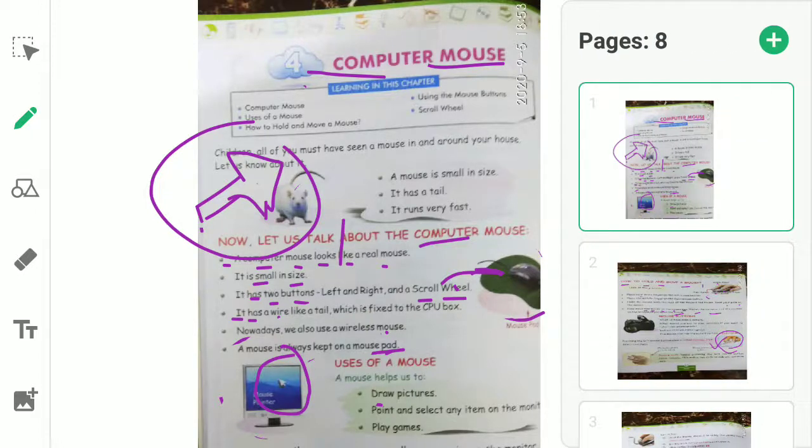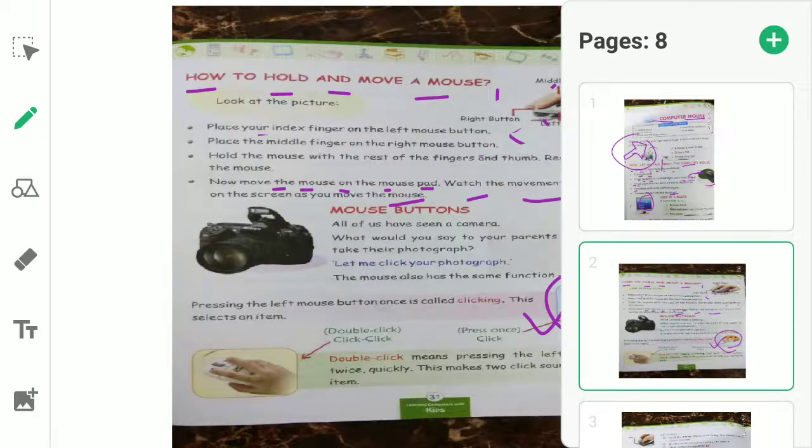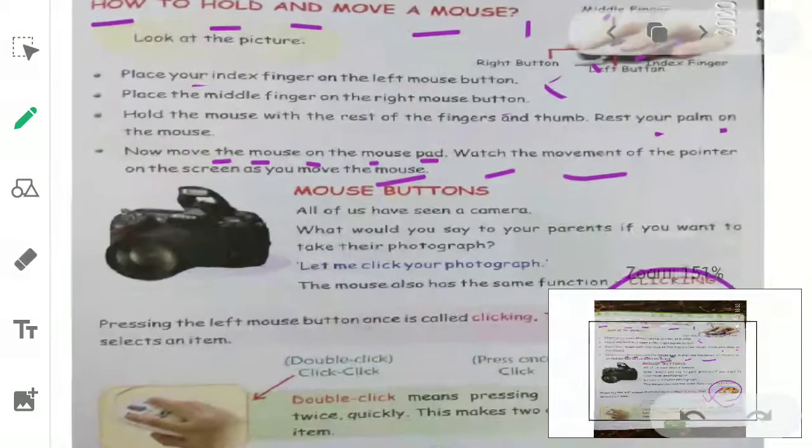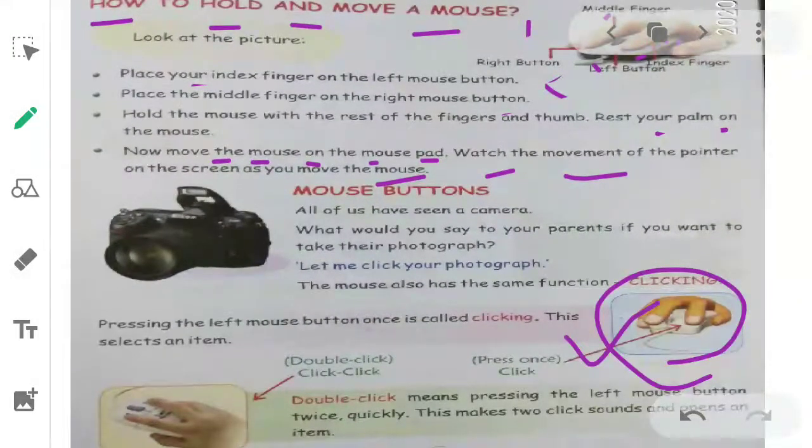So whenever we move the mouse on the mouse pad, आप बेटे जितना माउस पैड के ऊपर माउस को मूव करोगे उतना ही आपका जो पॉइंटर है वो भी मूव करेगा. The working of the mouse moving the pointer, I will explain in the next session using a video. So here we are just talking about the different parts and buttons of the mouse.